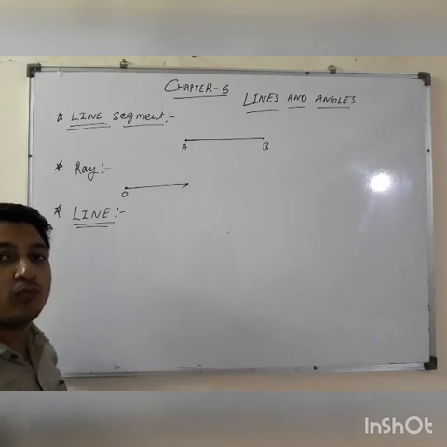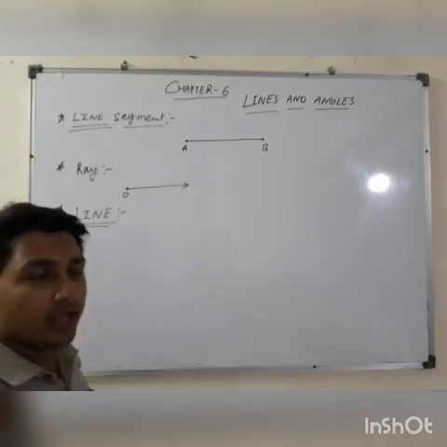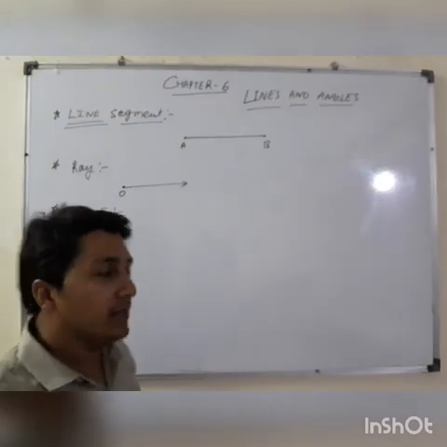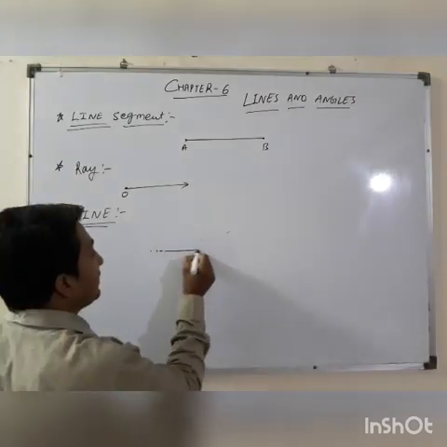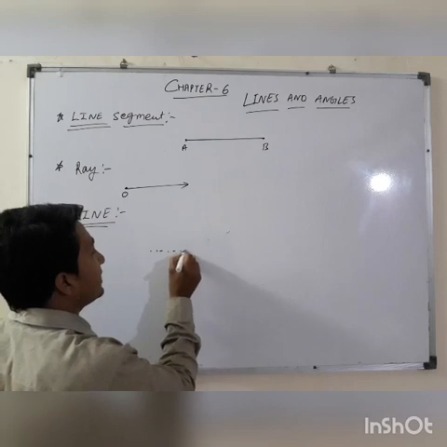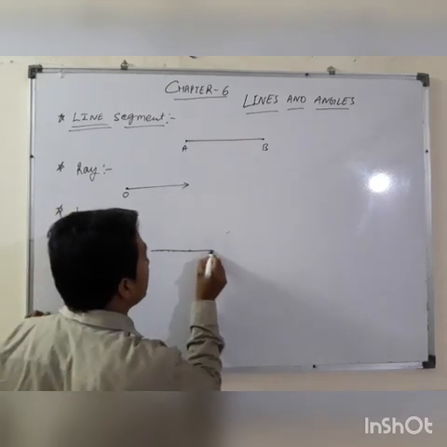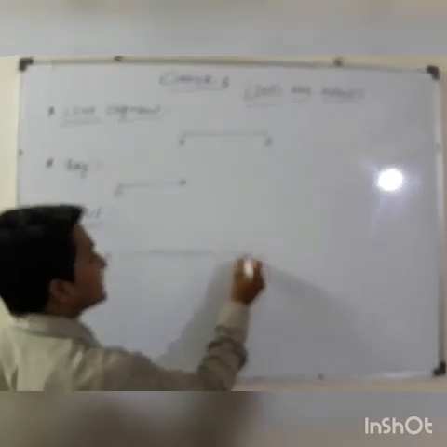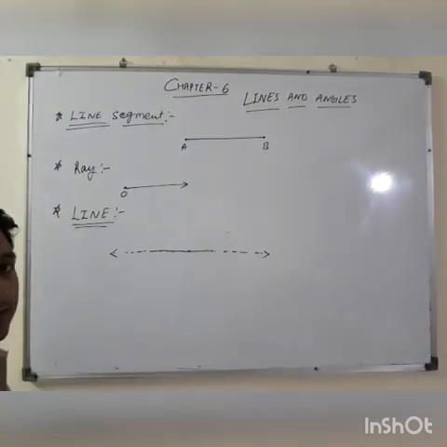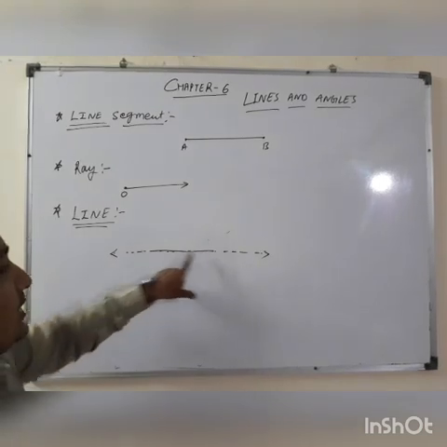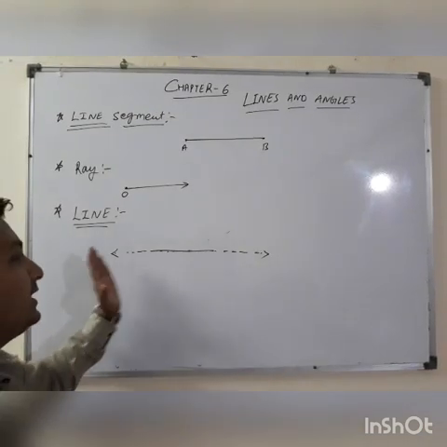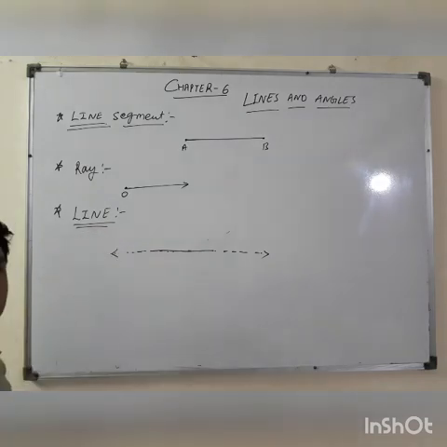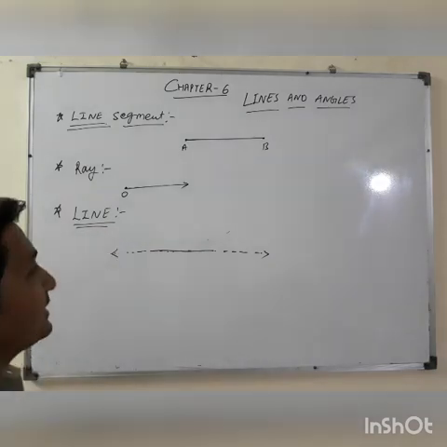A line is a collection of infinite number of points which we can extend endlessly. If this is a line, we can extend it endlessly. So it is called a line. Is it clear?